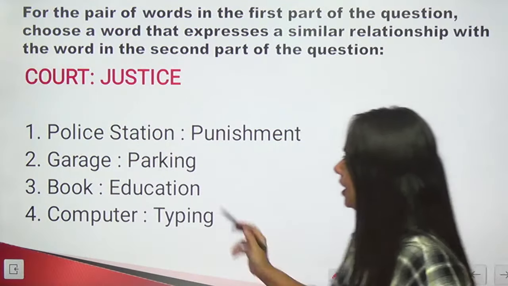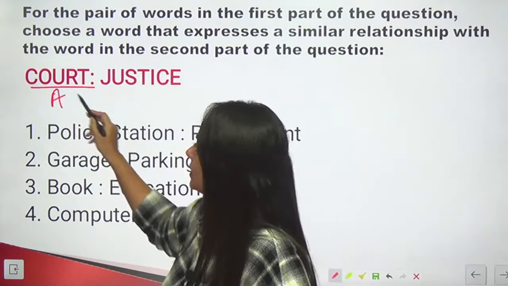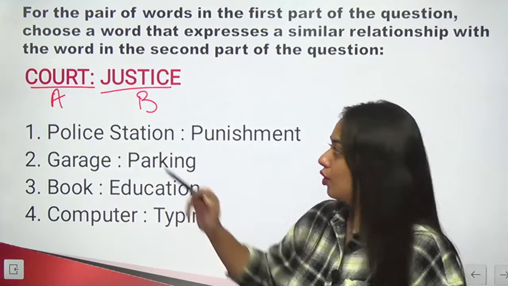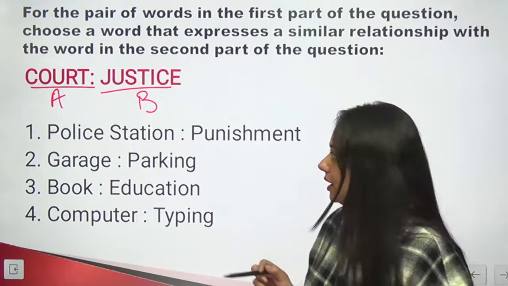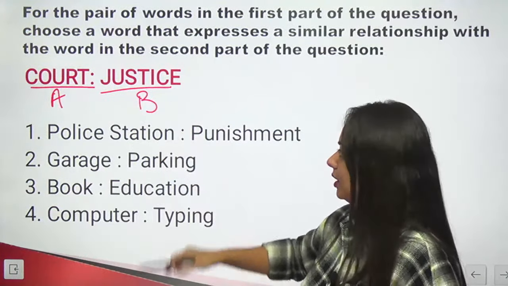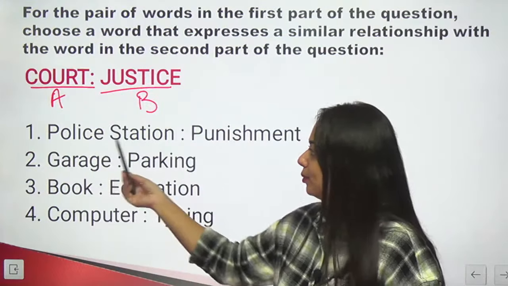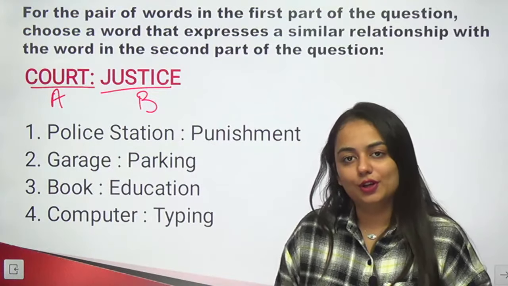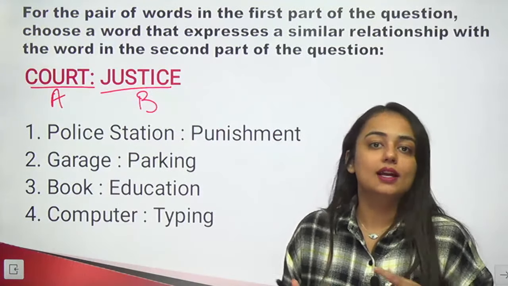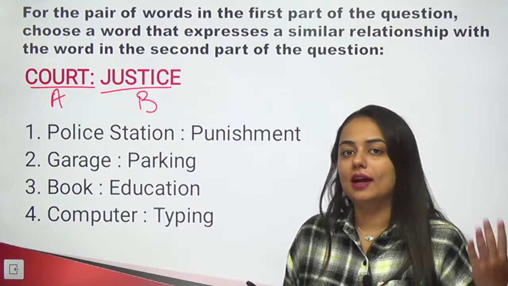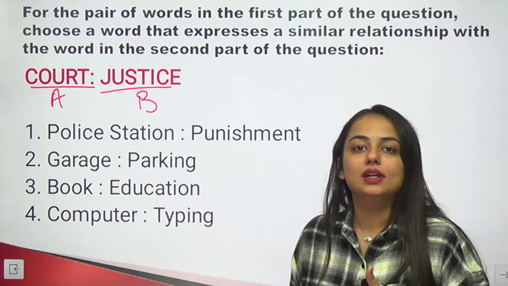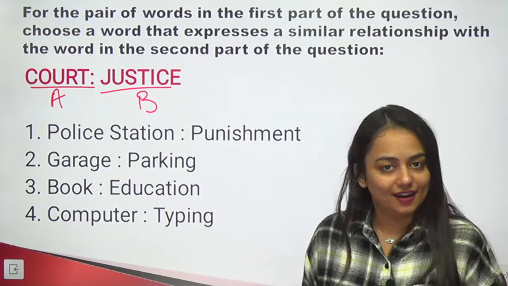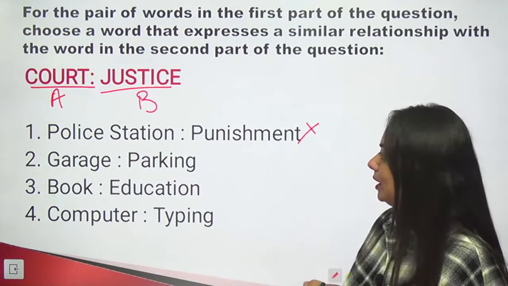So if we put variables for it, let's say court is A, justice is B, we can say A provides B, court provides justice, right? Now try to fit the same relationship in the rest of the given options. Can we say police station provides punishment? Does a police station always provide punishment? No, it keeps people in custody. Yes, people do go there and file their FIR, and the police station can keep the person in custody but not necessarily punish him until he is proven guilty, right? So we can easily eliminate this one.